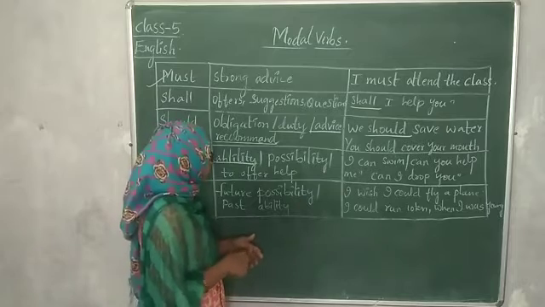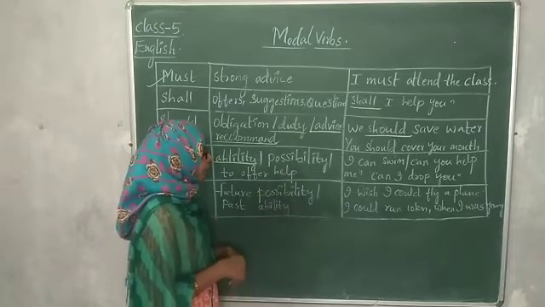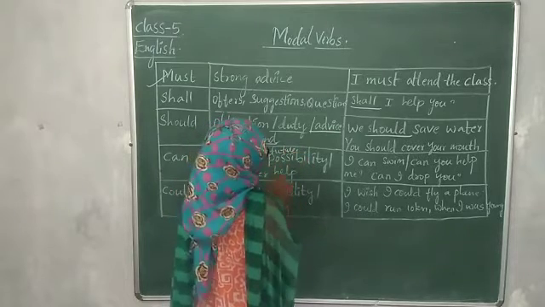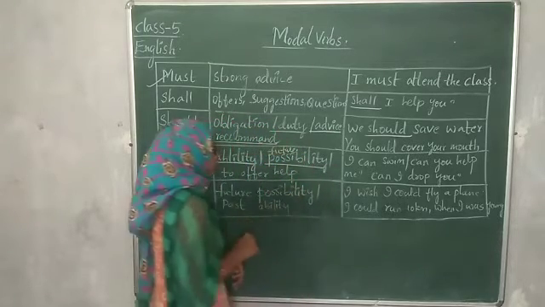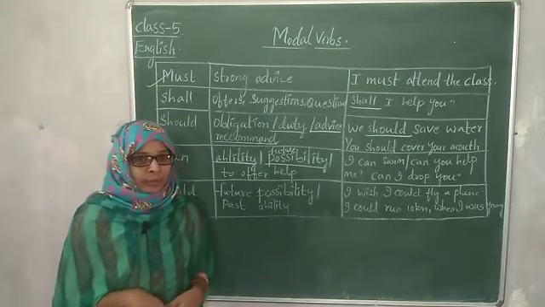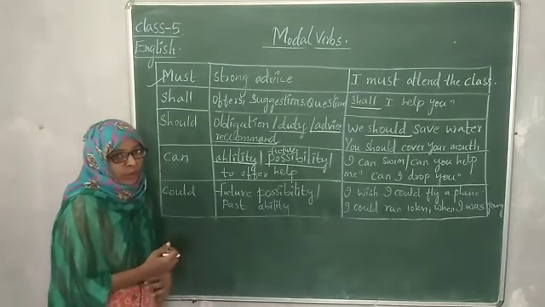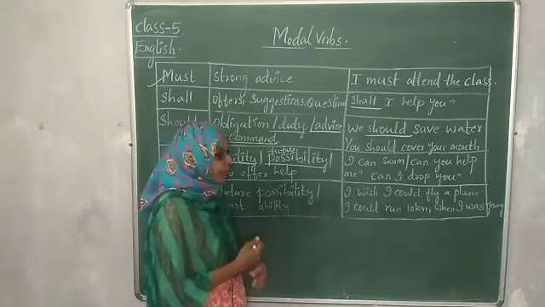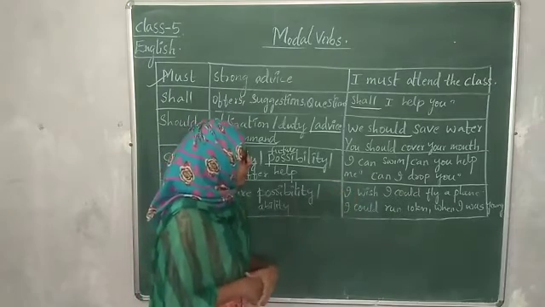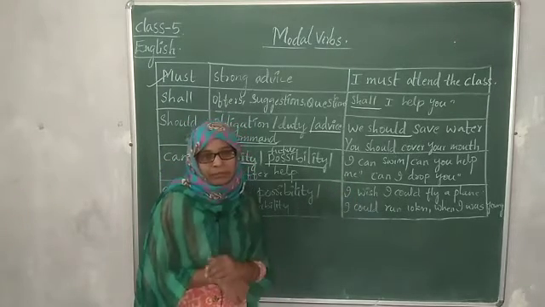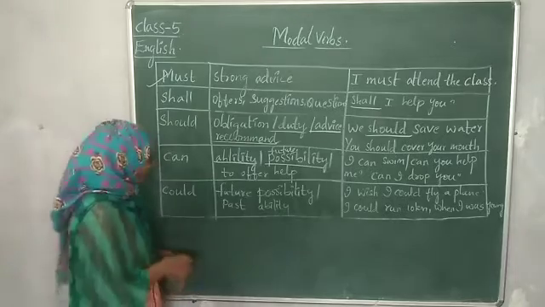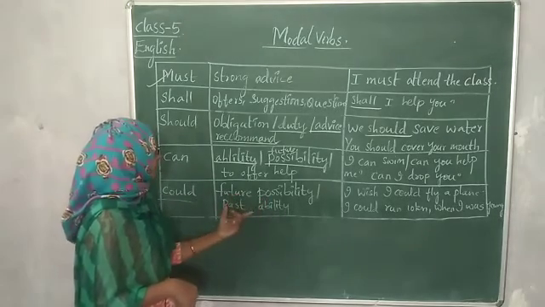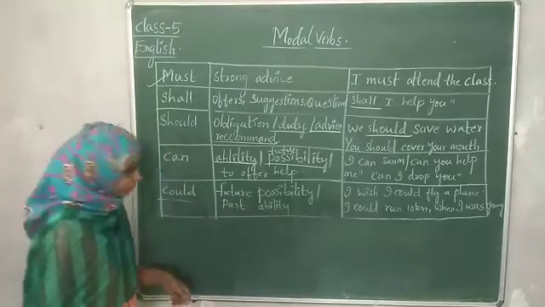Then possibility. For future possibility, can you come with me tomorrow? In this way, for future possibility. Then to offer help, whenever you want to offer help, see here I have taken the examples: can I drop you, can you help me with this work? In this way.